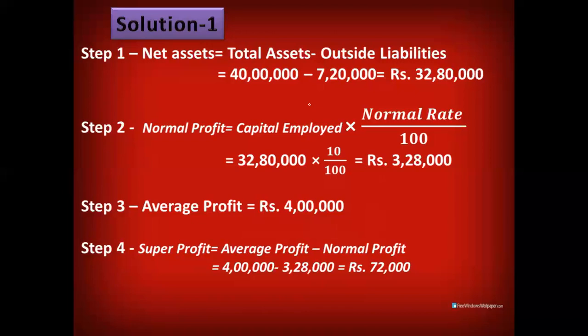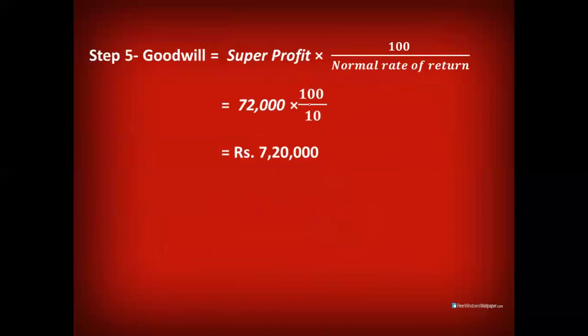So goodwill is equal to 3-year purchase into super profit. But in the first part, they have asked us to calculate goodwill by capitalization of super profit. So in the first part, the fifth step will be goodwill is equal to super profit into 100 by normal rate of return. So we'll put into the formula and the answer is